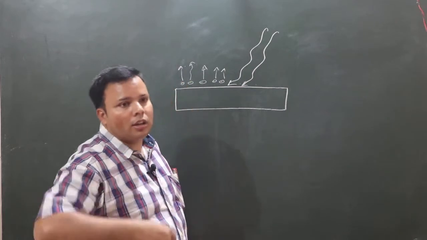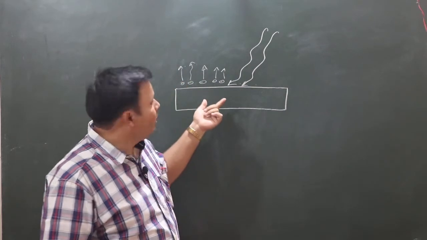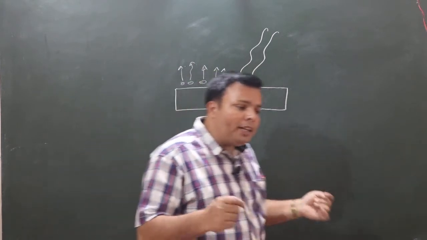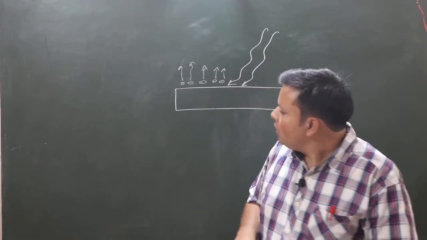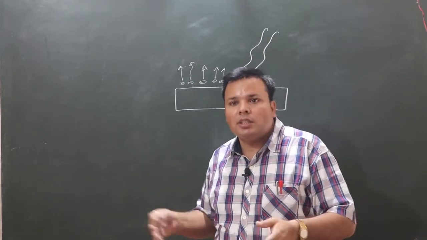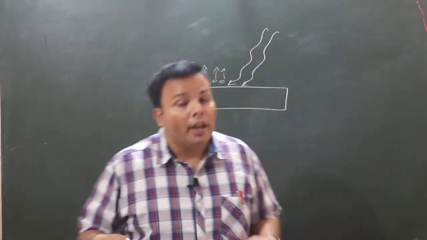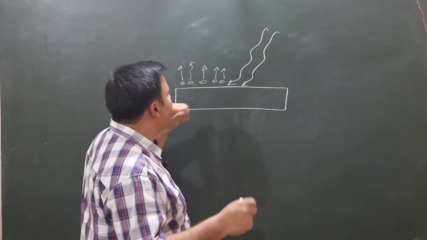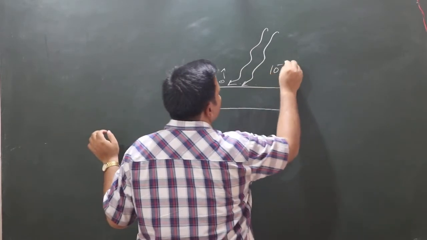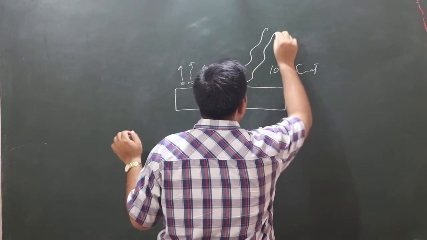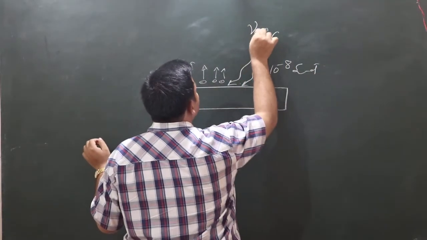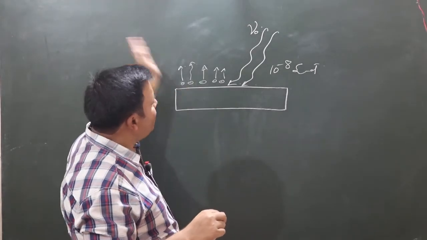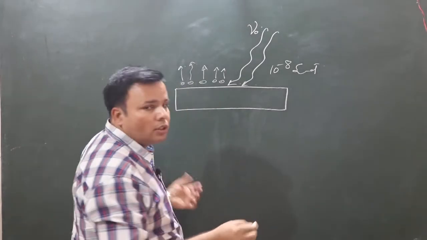This emits the electron from the metal surface. This is spontaneous emission, and the time taken in this process is 10 to the power minus 8 second. When a suitable frequency of light is incident on the metal surface, then electrons start emitting from the metal surface. This phenomenon is called photoelectric effect.